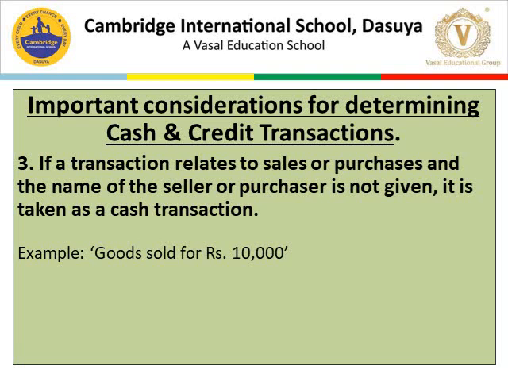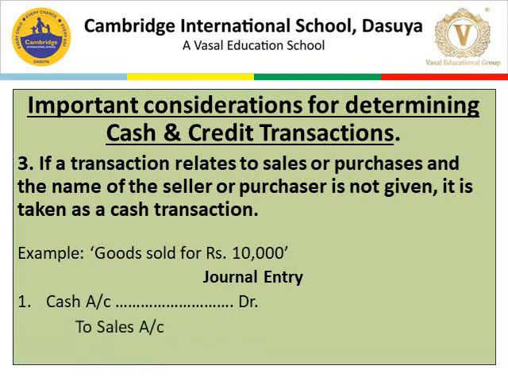In the transaction, neither the word cash nor the name of a person is given. That is why it is treated as a cash transaction, and we will pass the journal entry cash account debit to sales account, and the narration for the journal entry is being goods sold for cash.